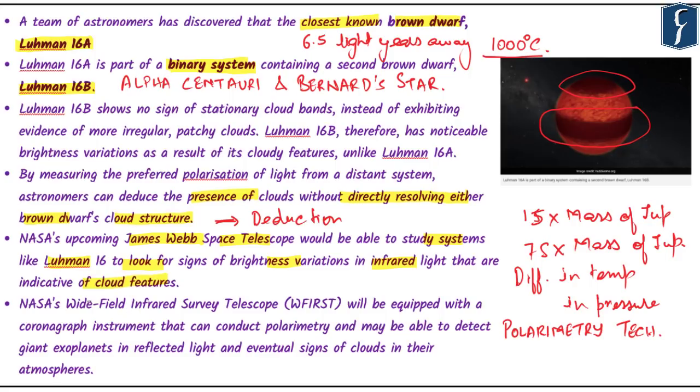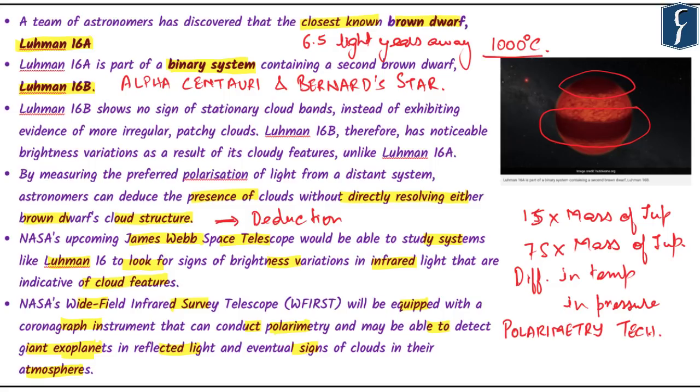NASA will also launch the Wide Field Infrared Survey Telescope, which will be equipped with a coronagraph instrument that can conduct polarimetry and may be able to detect giant exoplanets in reflected light and eventual signs of clouds in their atmosphere.